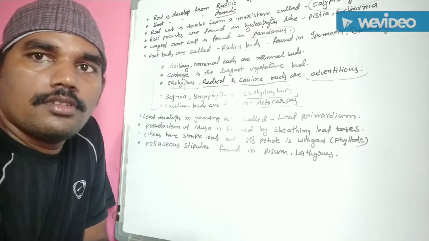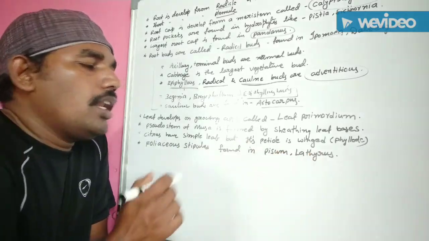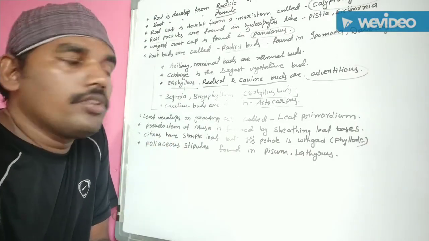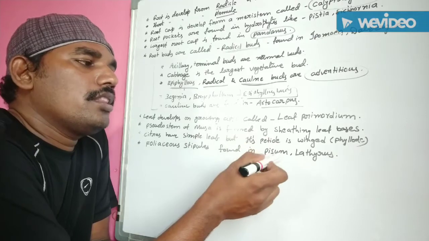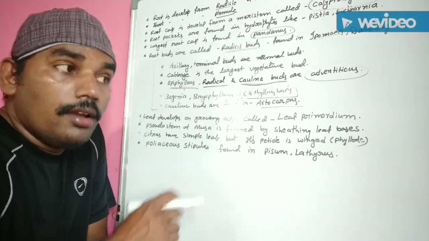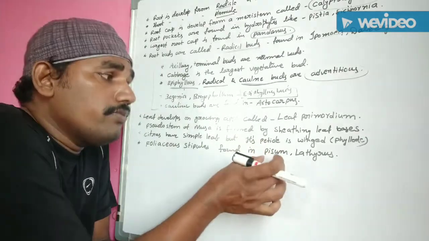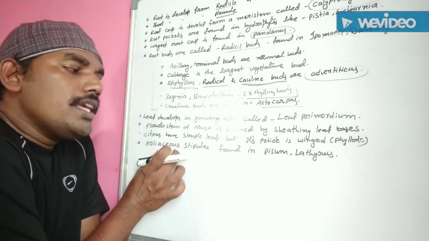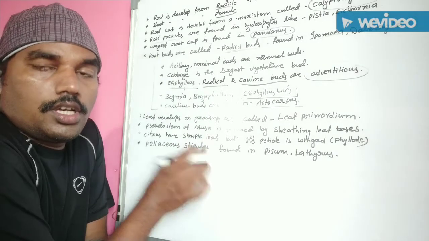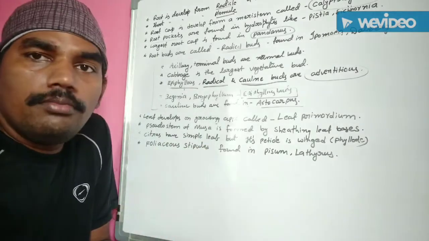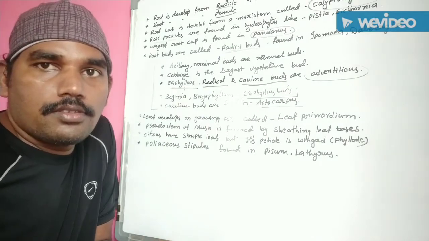Foliage leaves. In Pisum sativum and Lathyrus species, normal pinnately compound leaves are present. But in addition to the pinnately compound leaf, foliage stipules are found at the base of the leaf in the Pisum and Lathyrus species.